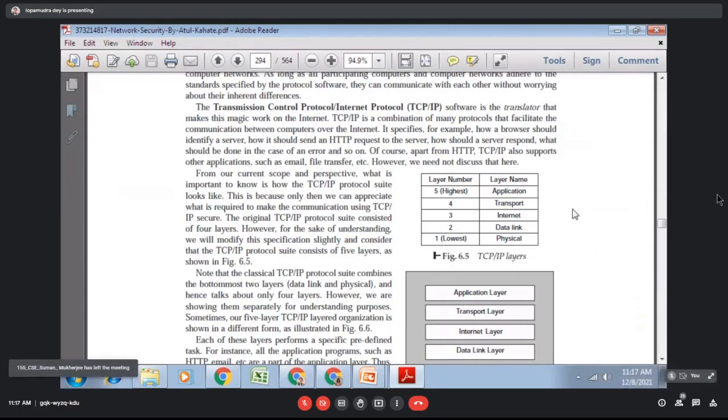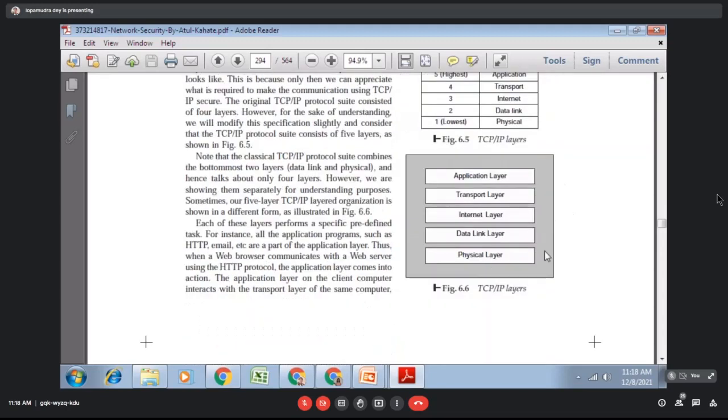TCP/IP has application, transport, internet, data link, and physical layers. The OSI model has application, presentation, session, transport, internet, data link, and physical layers. Cryptography belongs to the presentation layer in OSI. In the TCP/IP protocol suite, everything like encryption, decryption, MD5, and message digest lies inside the application layer.